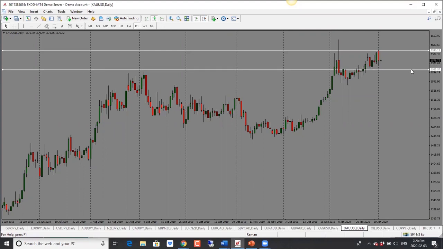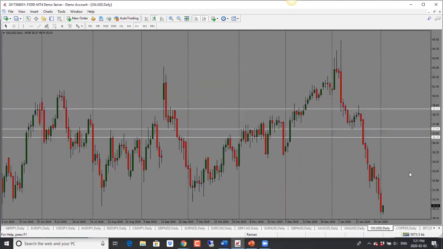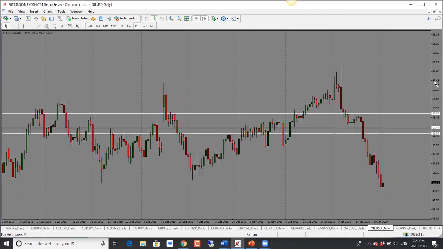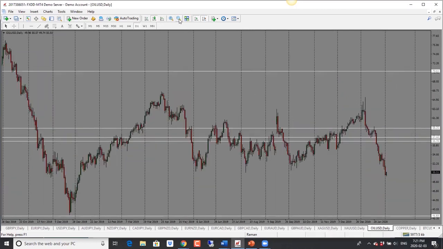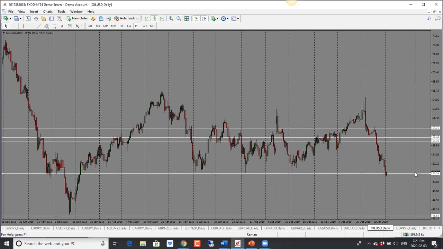So bias is bearish. Gold here, gold has also dropped. Big drop there. Next target here, so bias is bearish, looking for 1562, and this is where we have important support resistance level. So it could drop through here and then go back up, but if it does drop further, then we have room to the downside, 1545. So first target is 1562. I would be cautious at that level because it could go up further, but if it gets through, we're looking at 1545.